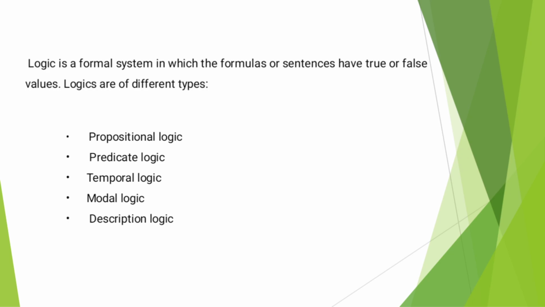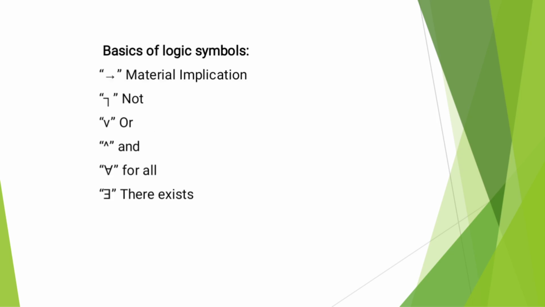Here, logic is a formal system in which the formulas or sentences have true or false values. Logics are of different types: propositional logic, predicate logic, temporal logic, modal logic, and description logic. Then the basic logical symbols are material implication, that is implication, not, or, and, for all, there exists. These are the basic symbols for logics.